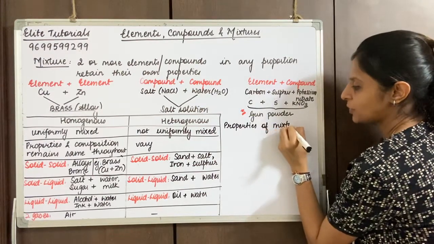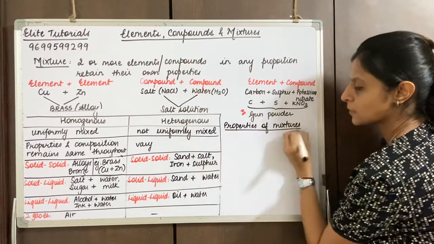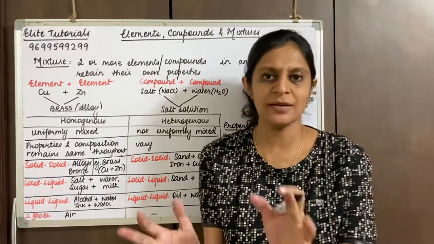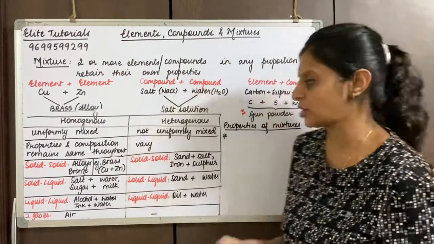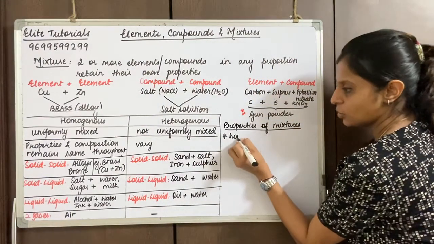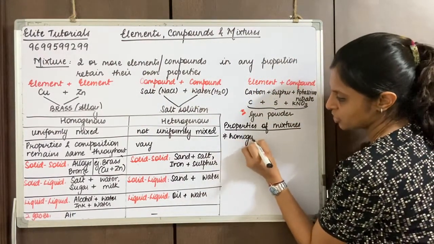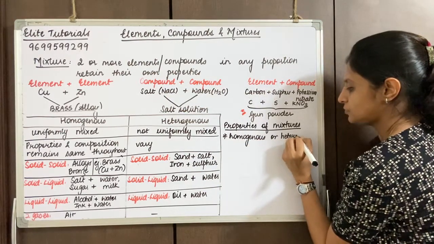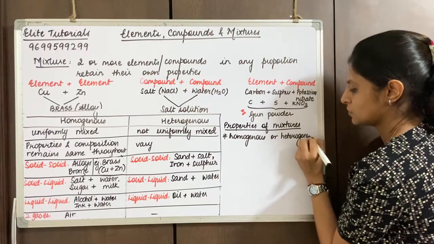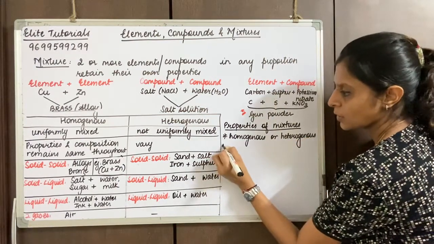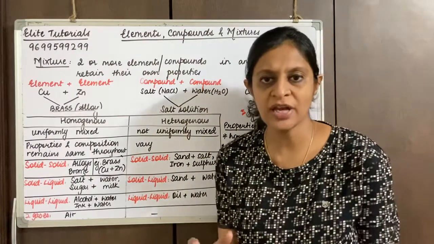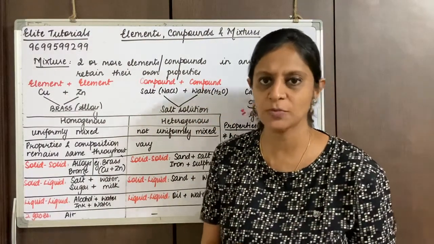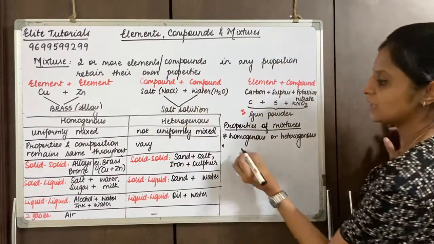So we have the properties of mixtures. In properties of mixtures, the mixtures can be homogeneous or heterogeneous. Here we understand that it is mixed in any proportion. They do not have any fixed proportion, so they are mixed in any proportion.